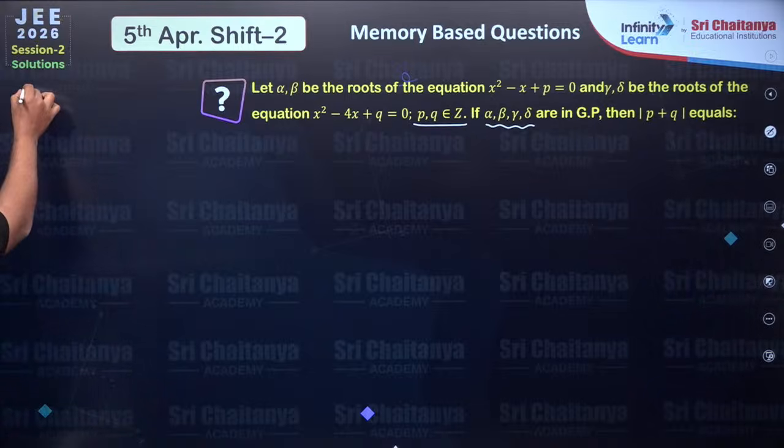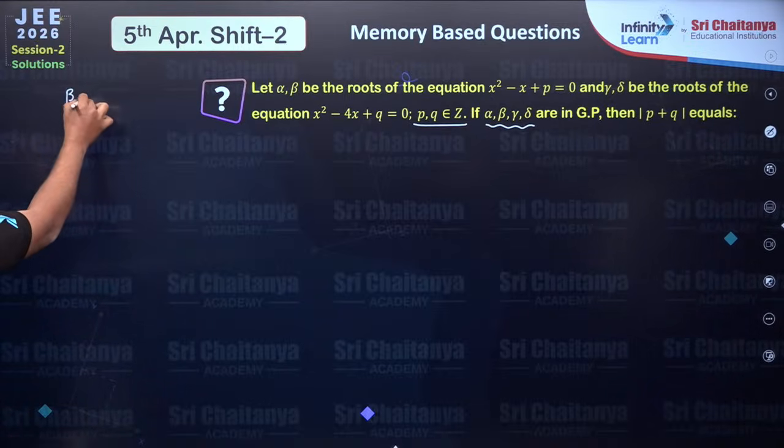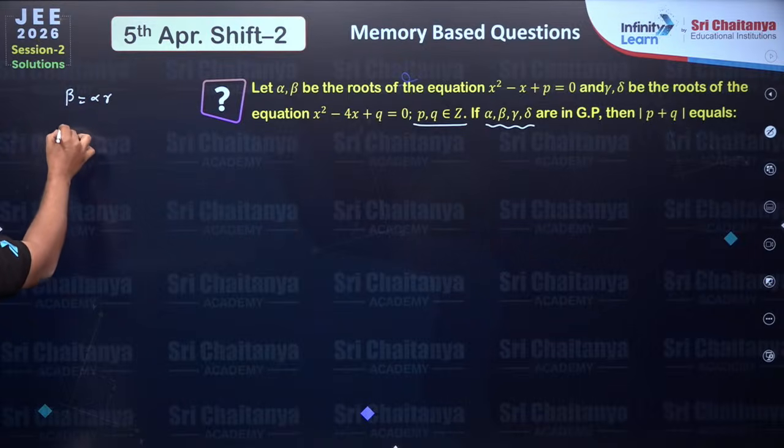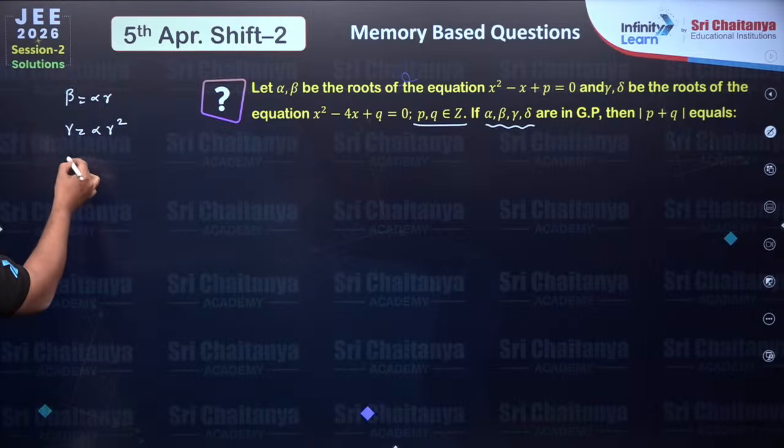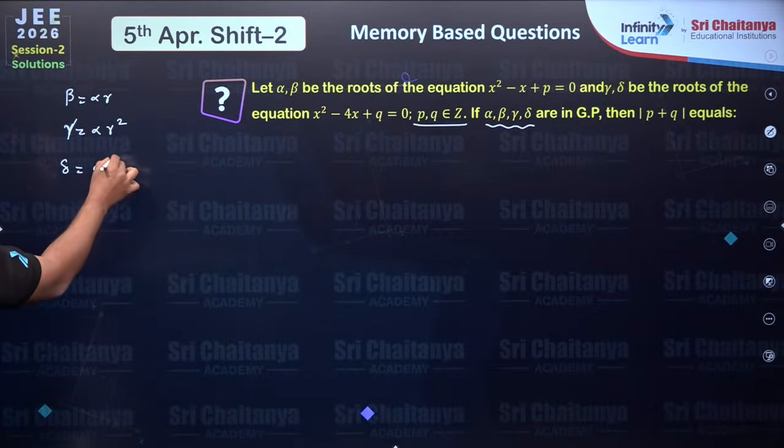That means beta can be written as alpha r, gamma can be written as alpha r square, and delta can be written as alpha r cube.